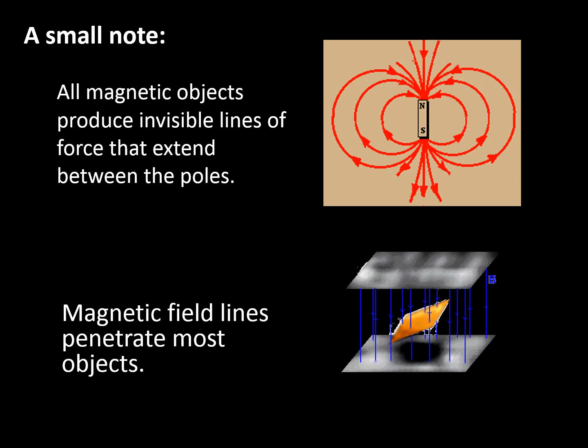Next, a small note. We know a magnet has magnetic lines of force, and the lines start from the north and end at the south. Now these magnetic lines of force will pass through all objects. These magnetic lines of force will penetrate through the objects.